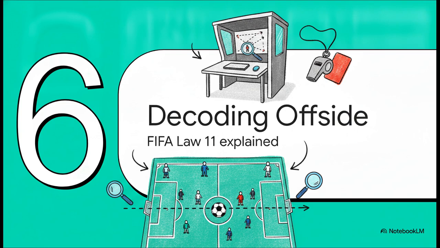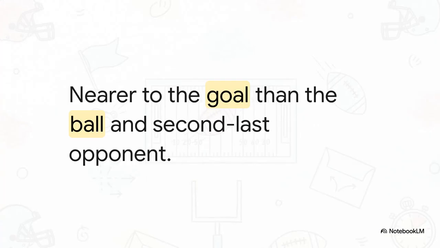All right, Section 6, decoding the offside rule. It is time to step into the VAR film room. We're going to break down what is arguably the most misunderstood law in all of sports, FIFA Law 11, offside. At its absolute core, this rule is just here to stop cherry picking. You're in an offside position if you're closer to the opponent's goal line than both the ball and the second-to-last defender. Now, since the goalkeeper is almost always the very last opponent, this basically means you can't be hanging out behind the last line of outfield defenders when the ball is passed forward to you.